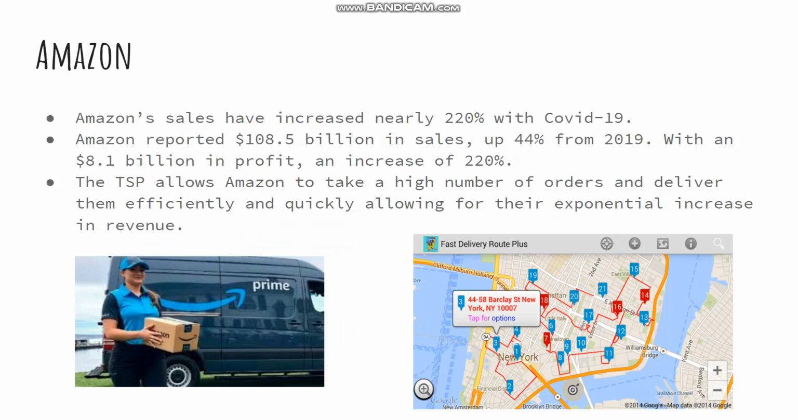Our group's interest for this problem is actually because of Amazon. Amazon sales have increased nearly 220% with COVID-19 and made 2 times more money with everything shut down than it did before the pandemic. Their sales were 108.5 billion, up 44% from 2019, with profits rising to a jaw-dropping 8.1 billion. There are a lot of applications and systems that help run Amazon daily, but we wanted to know what algorithm they use for delivering orders or picking up orders from their warehouse. The traveling salesman problem allows Amazon to take a high number of orders and deliver them efficiently and quickly, allowing for the exponential increase in revenue.